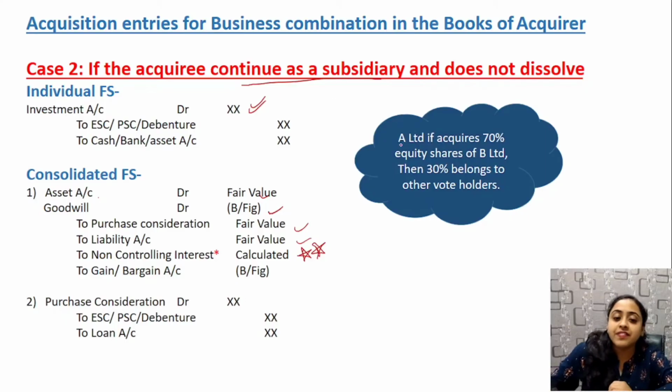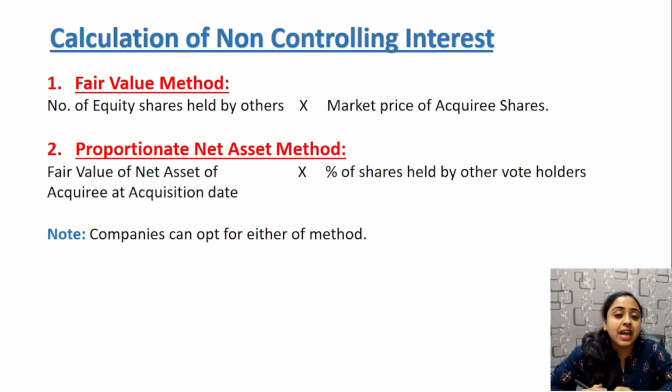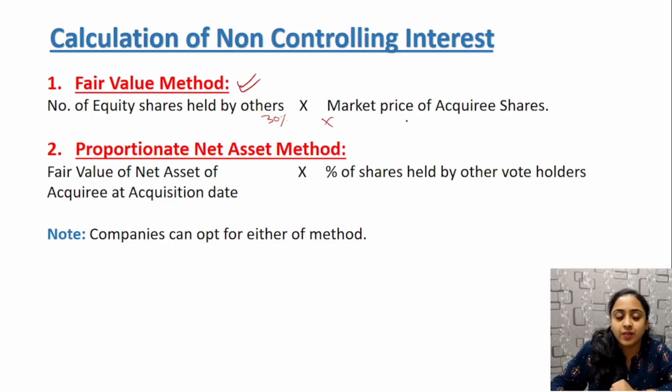Here, for example, if A Limited acquires 70% of the equity shares of B Limited and 30% belongs to other shareholders, this 30% is non-controlling interest, or you can say minority interest. Now this calculation can be done in two ways. First is the fair value method: take the number of shares held by others, like 30%, or 3,000 shares out of 10,000, and multiply by the market price of each share of the acquiree. Then we get the fair value.